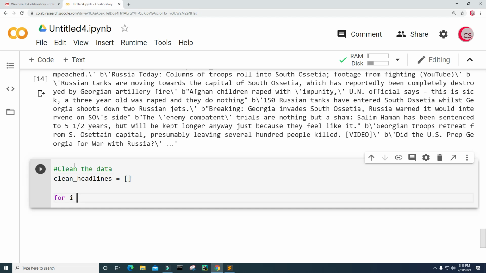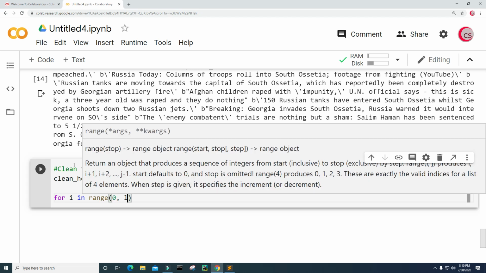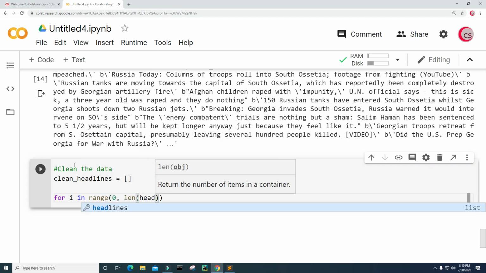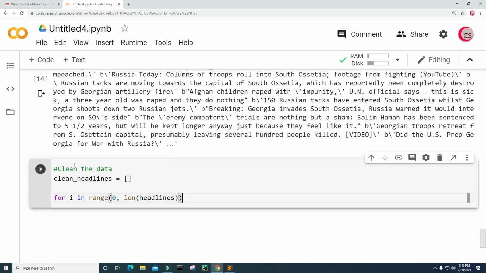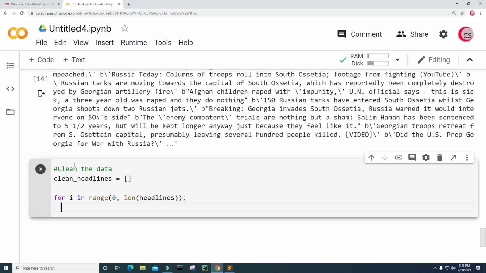Now for i in range 0 to the length of headlines, I want to do some substitutions. So I want to find these specific characters like those slashes or those B's, and I want to replace them with an empty string.